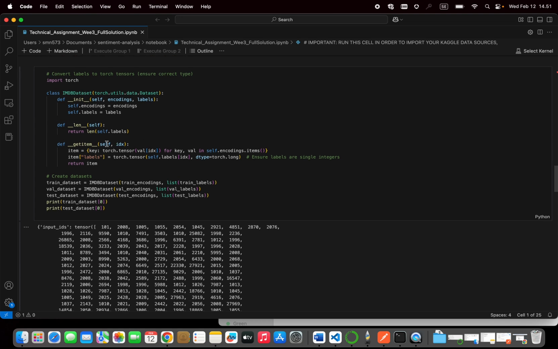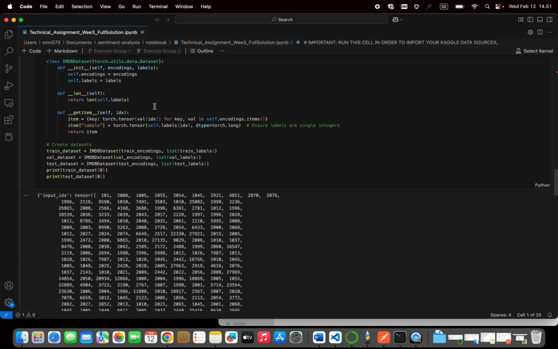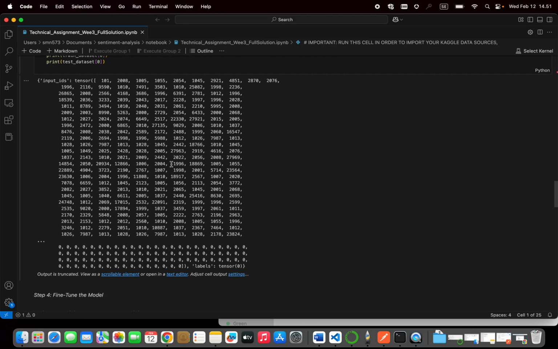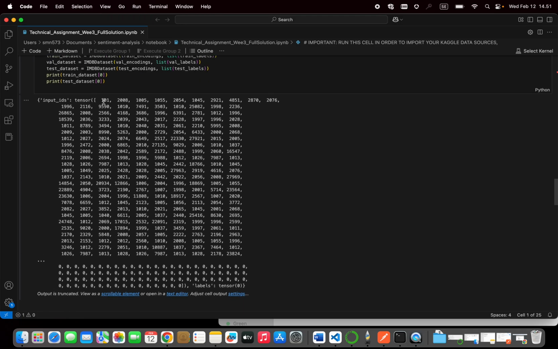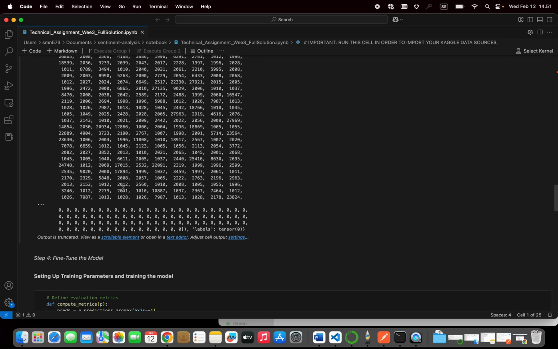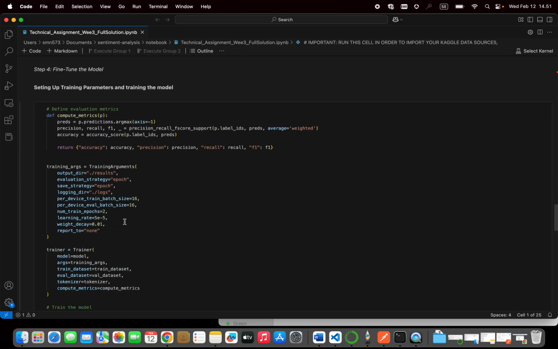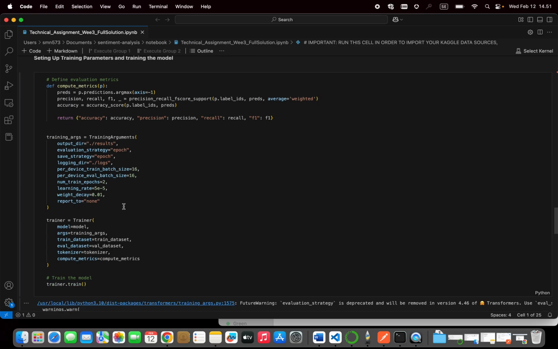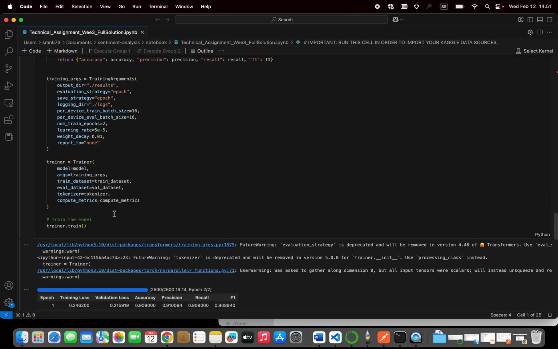Here we have the torch library for converting the labels and dataset to torch tensors. As you can see, we have one sample of the train dataset and test dataset, and one label here.